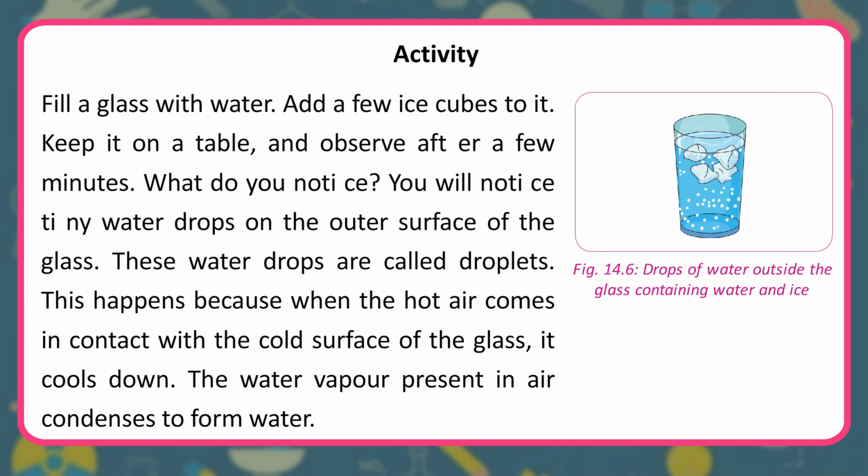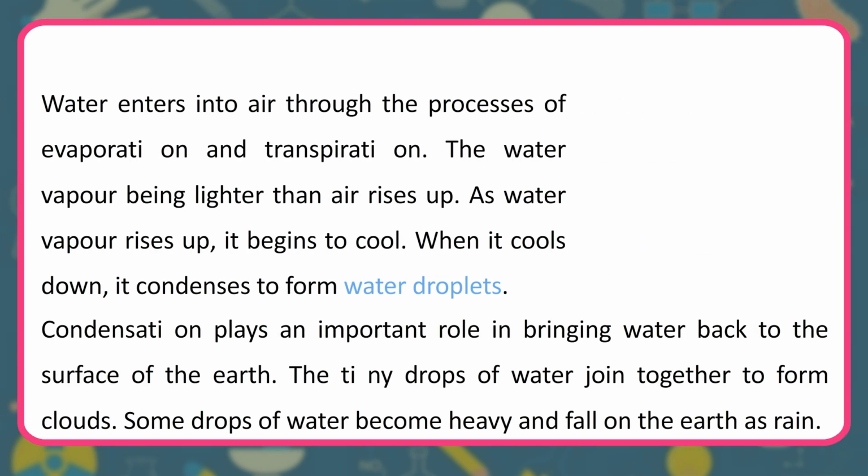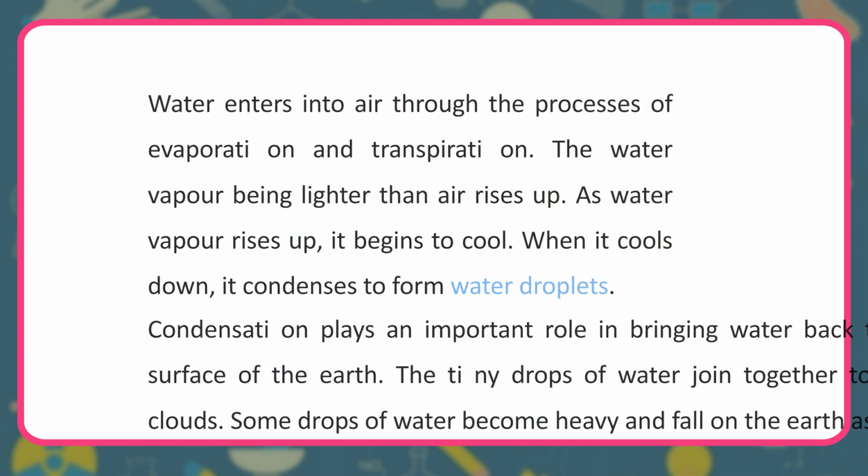Activity. Fill a glass with water. Add a few ice cubes to it. Keep it on a table, and observe after a few minutes. What do you notice? You will notice tiny water drops on the outer surface of the glass. These water drops are called droplets. This happens because when the hot air comes in contact with the cold surface of the glass, it cools down. The water vapor present in air condenses to form water. Thus, condensation is the process in which water vapor when cooled changes into water.